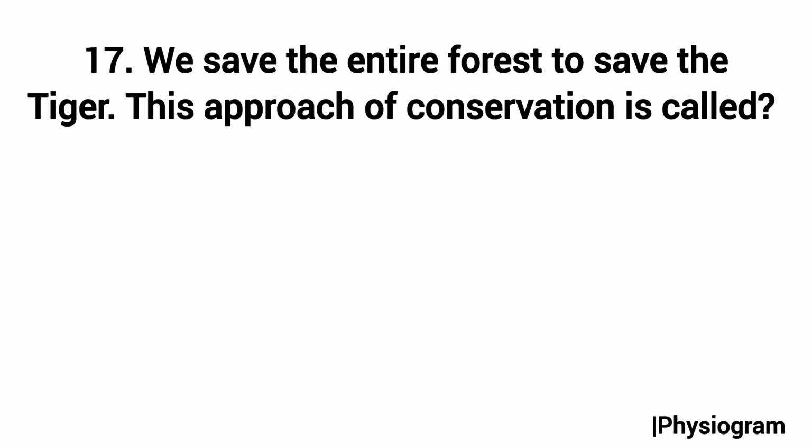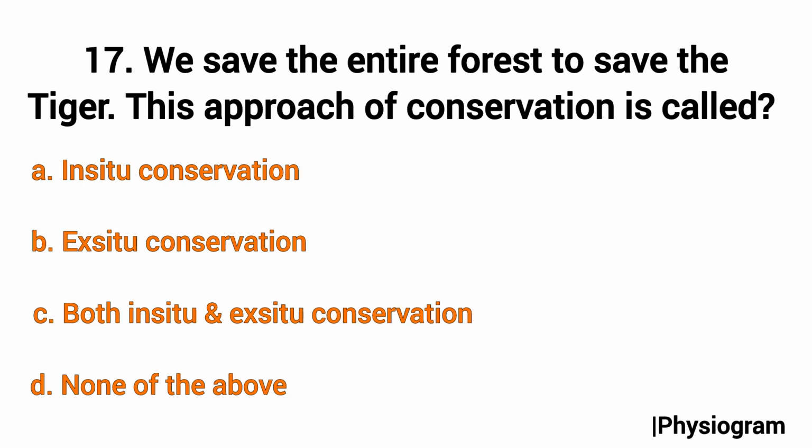Next, question number 17 is from biodiversity and conservation, that is we save an entire forest to save the tiger. This approach of conservation is called option number A in situ conservation, B ex situ conservation, C both in situ and ex situ conservation, and D none of the above.